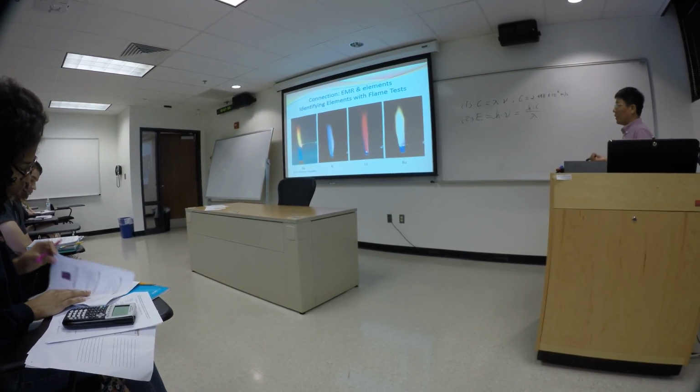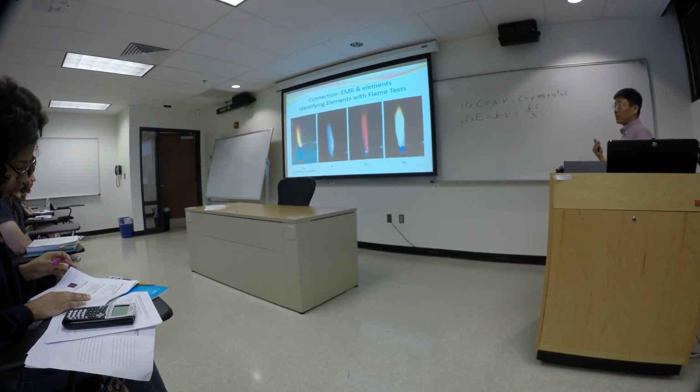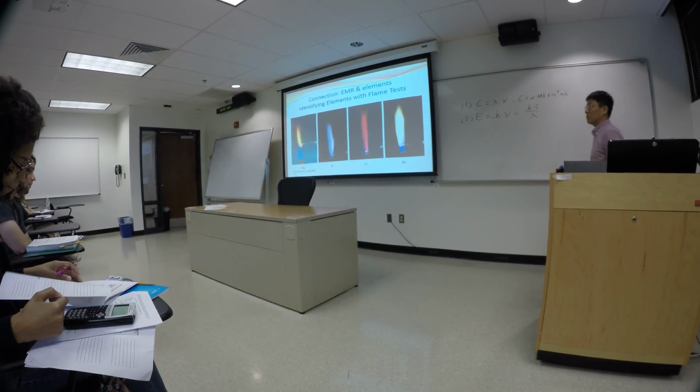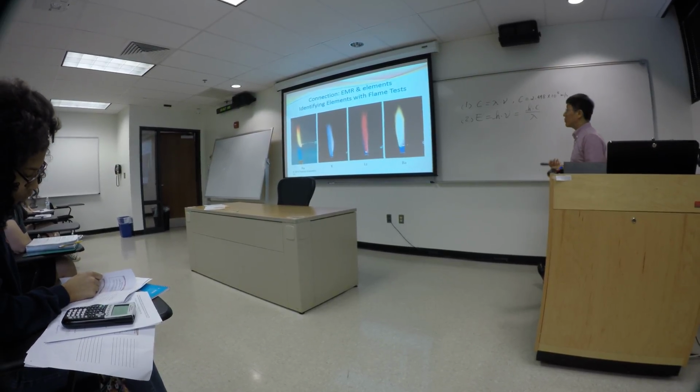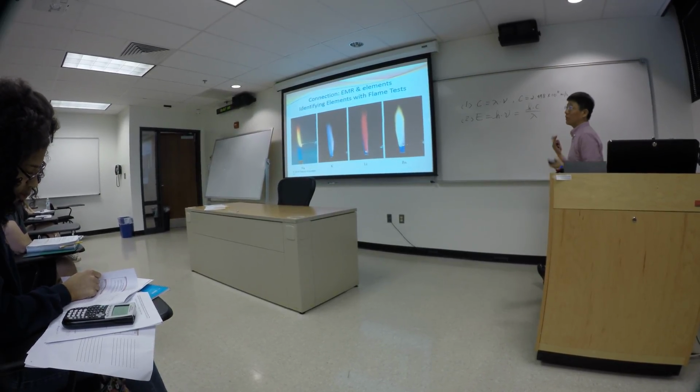Potassium, lithium, barium, they all give you different colors. That's why, with the 4th of July coming up, when you see all those fireworks, different types of metal elements in there are giving you different colors.